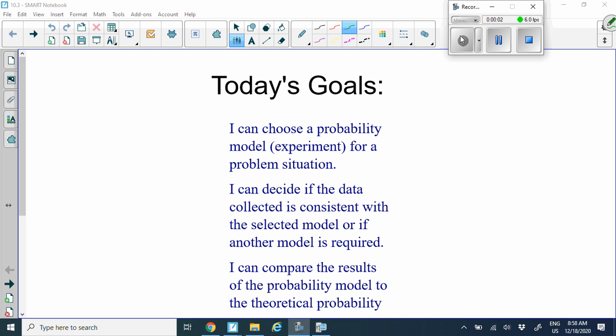Hey guys, so here's the news for 10.3. We are now going to be talking about probability, specifically about theoretical and experimental probability.